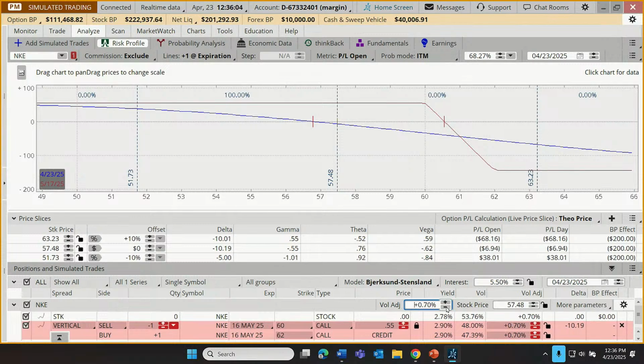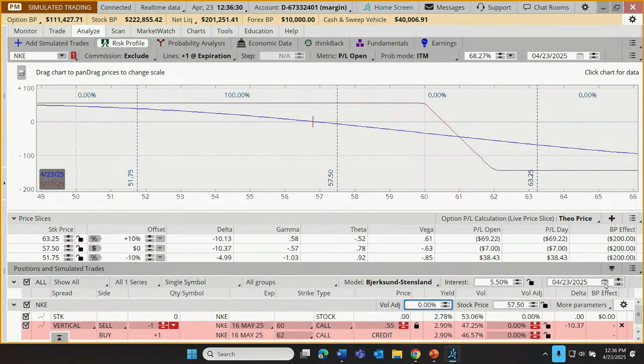If volatility were to drop, I can see that being displayed and actually chipping away at the losses that I've already built a little bit since we first put this trade together about 30 minutes ago. So I can change variables and see them on my chart. I can also see them numerically right down here. Of course, we can build in time decay as well.